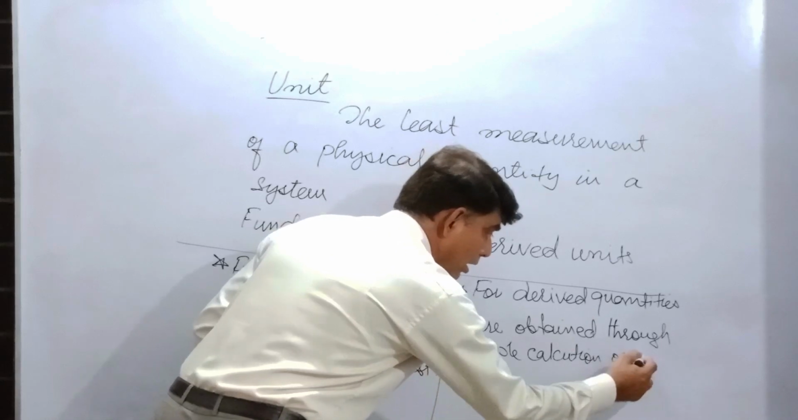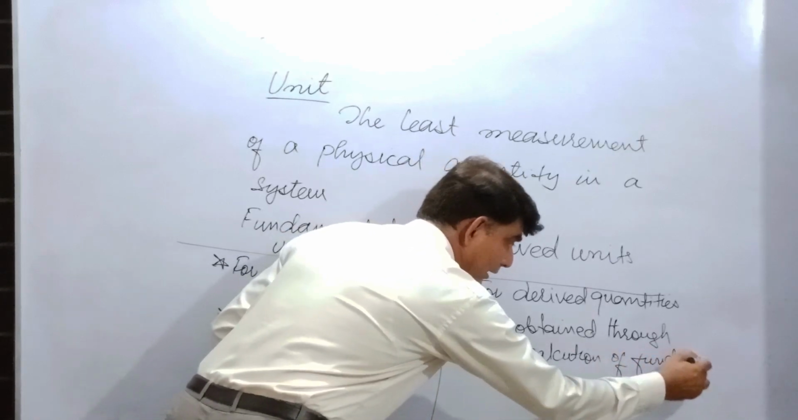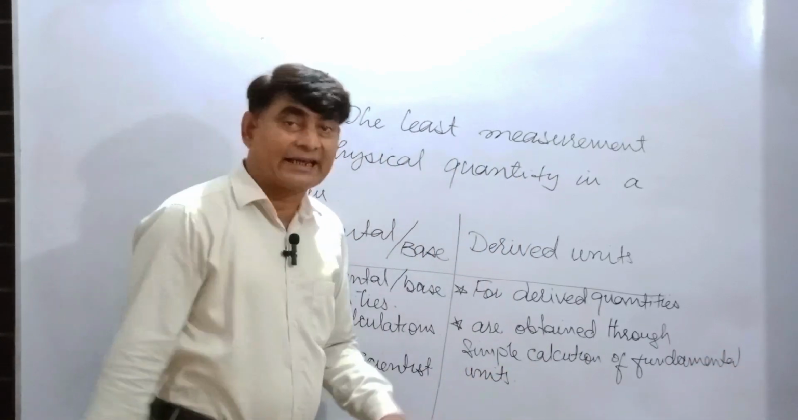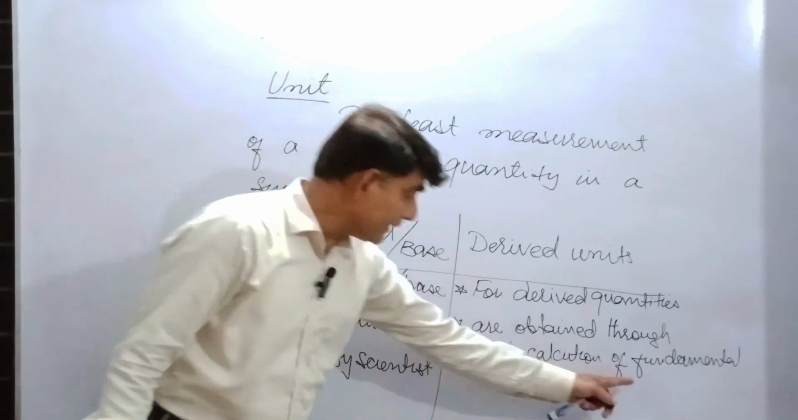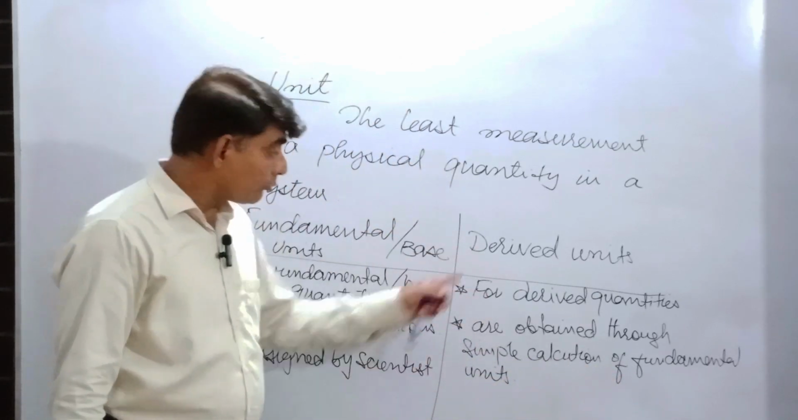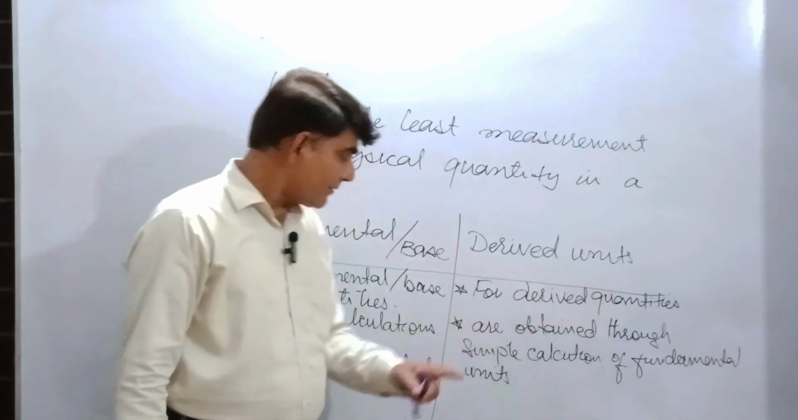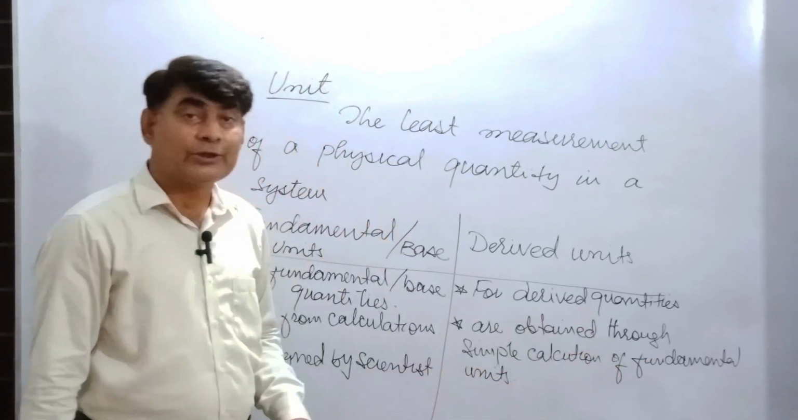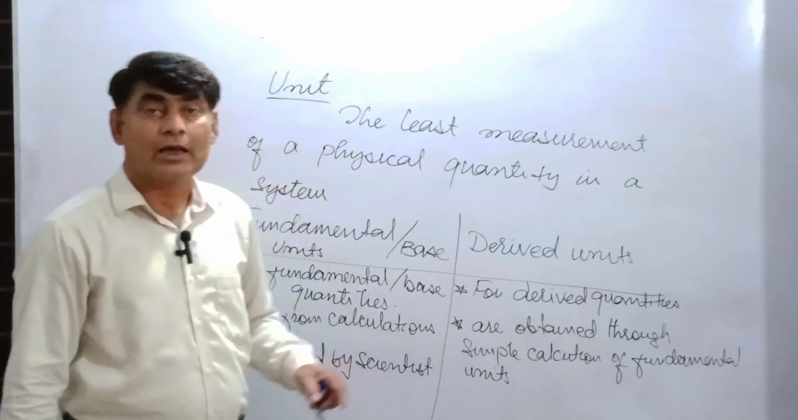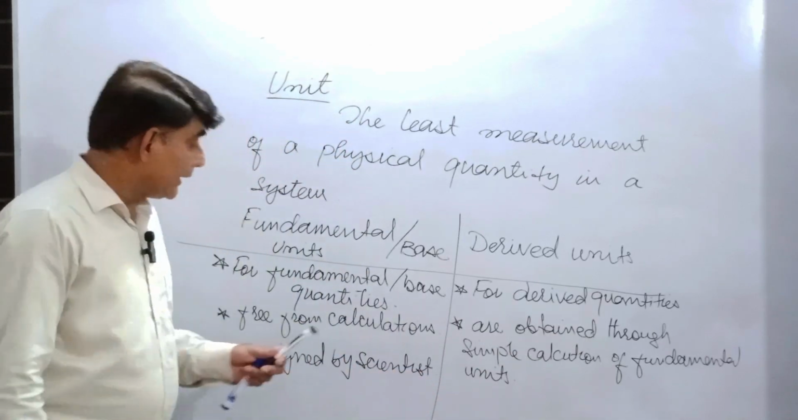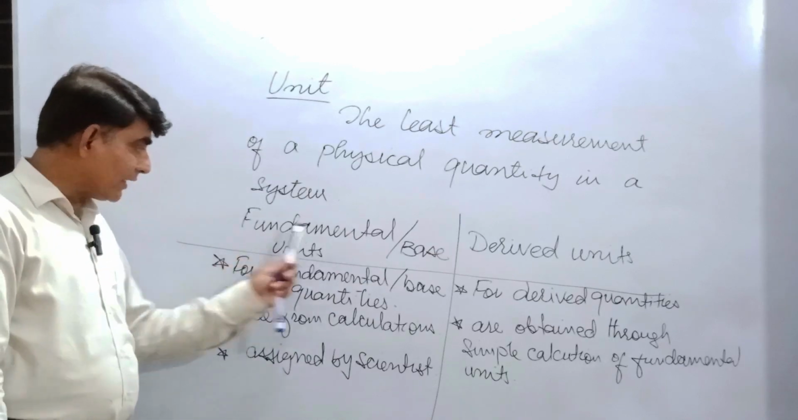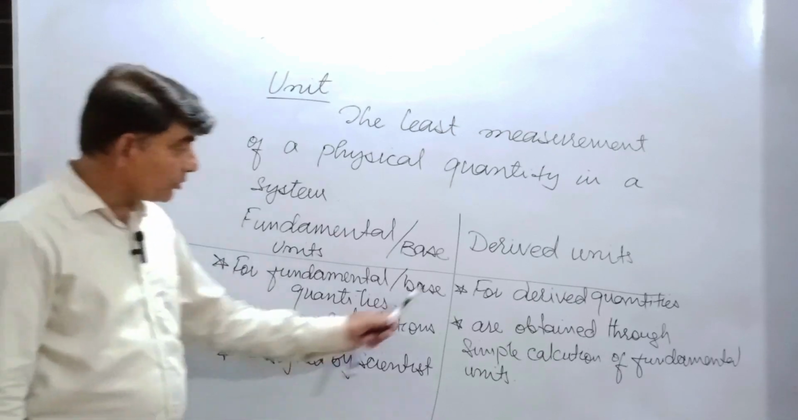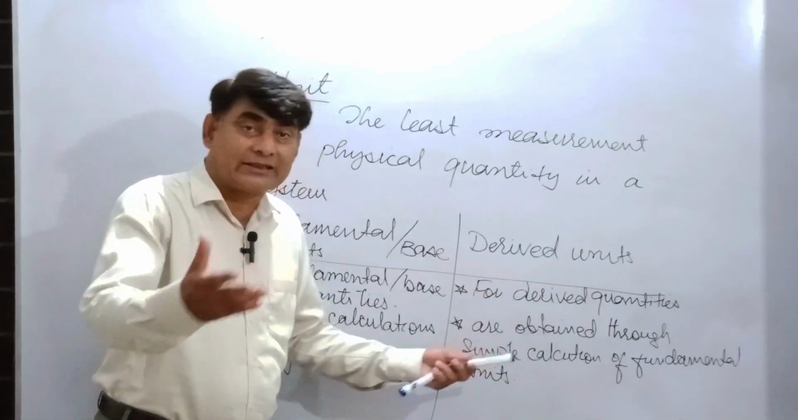So derived units are obtained through simple calculation of fundamental units. After making simple calculation of fundamental units, we derive units. So derived units for derived quantities are obtained through simple calculation of fundamental or base units. Now in any system of units, we only mention fundamental or base units, and in this system we use different fundamental units to derive units for derived quantities.